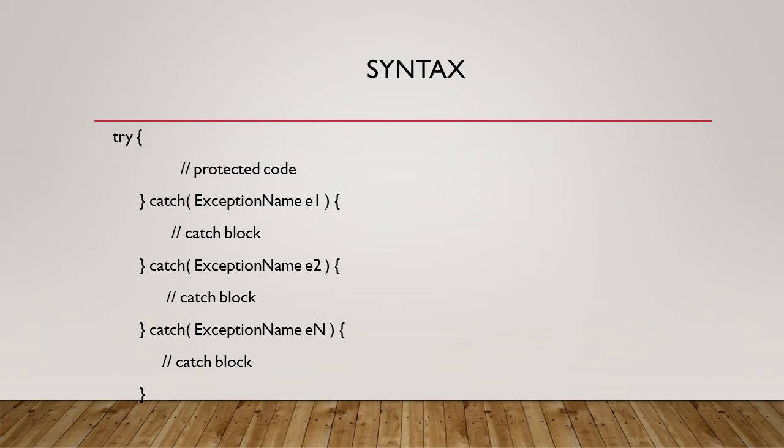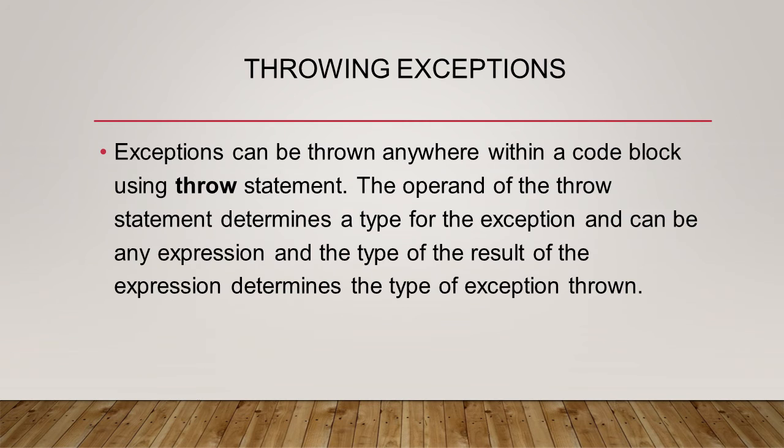So the syntax of catch is catch, in brackets the exception with its object, then open the catch block and write our appropriate message. Then we can write multiple catch blocks for one try block, because our protected code may raise multiple exceptions.